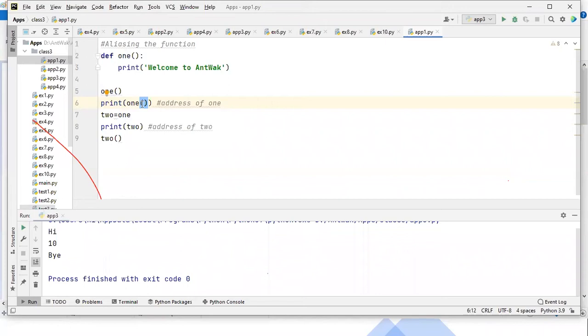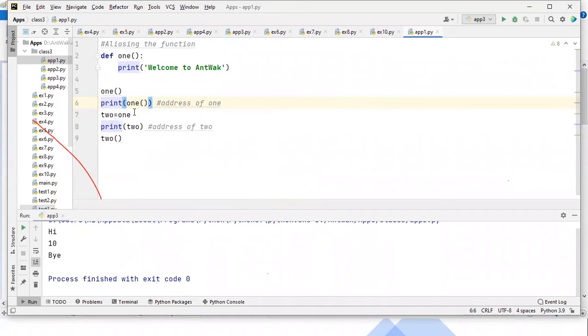You know why? The one function is already printing something, and again the print function, again you are doing this thing. Then one parentheses will print welcome to Antwerp, which is inside another print. So it should just print welcome to Antwerp again. Okay.